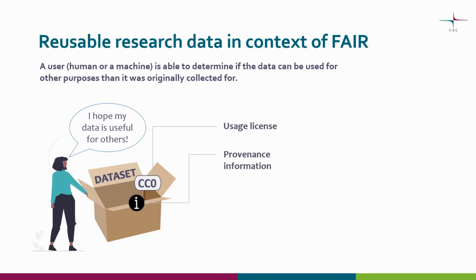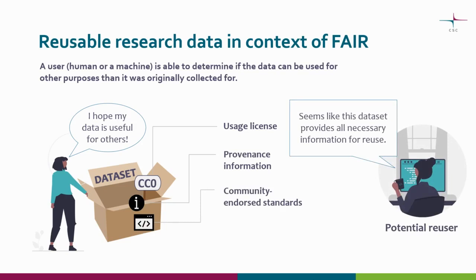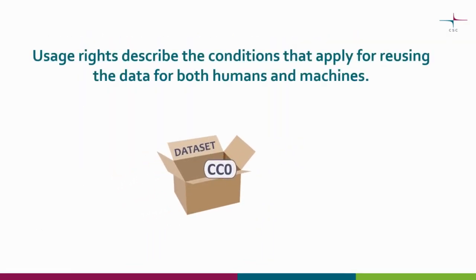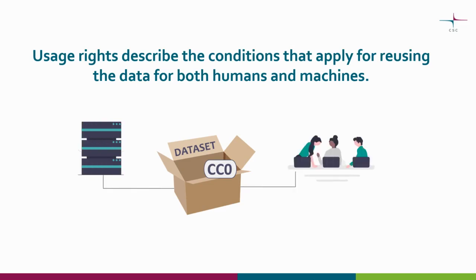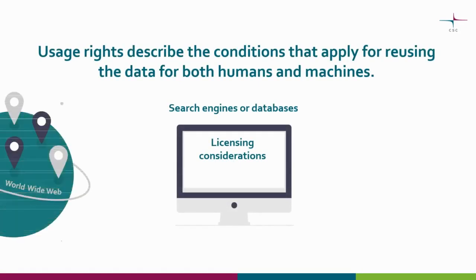Additionally, the data should use community-endorsed standards, such as well-established ways of documenting metadata with templates, vocabularies, and sustainable file formats. The usage rights of your data should be described clearly, so potential users know what conditions apply to reusing the data. It is important that they are explicit for both humans and machines. This becomes especially important when searches are done automatically with licensing considerations.